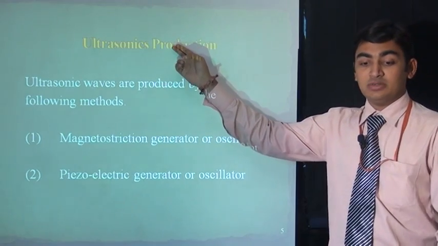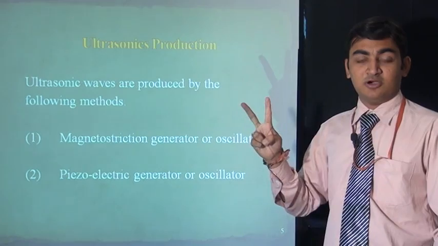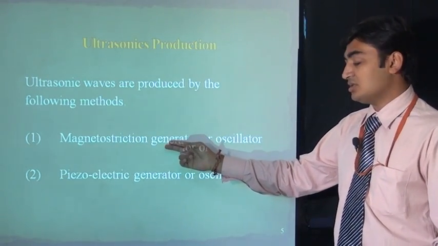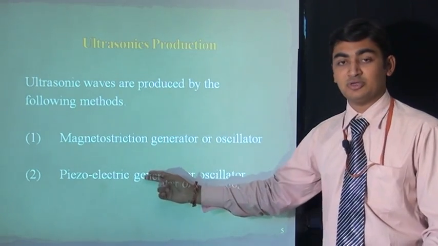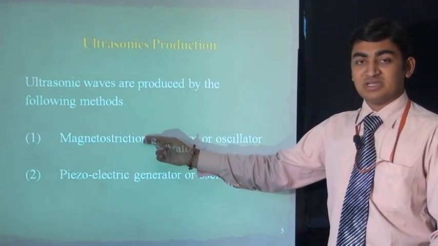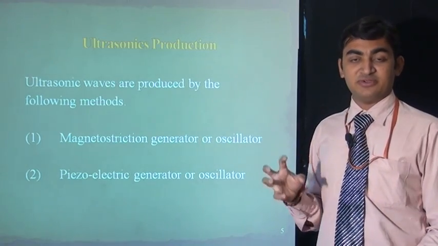Then ultrasonic sound production. There are two methods of production of ultrasonic sound. First is magnetostriction generation of ultrasonic sound, and second is piezoelectric generation of ultrasonic sound. First, magnetostriction. In the magnetostriction method, we use a magnetic field.